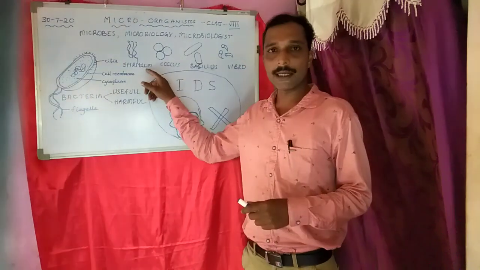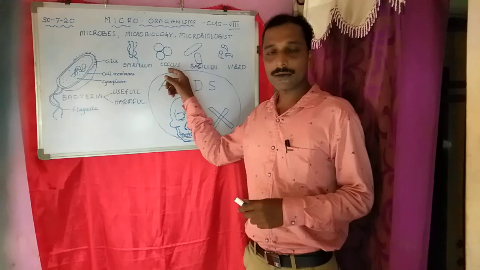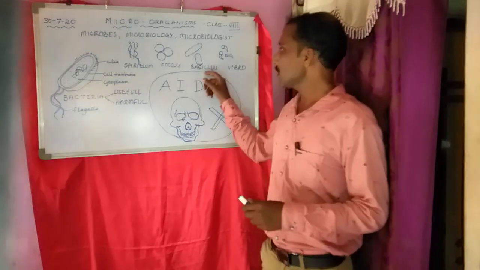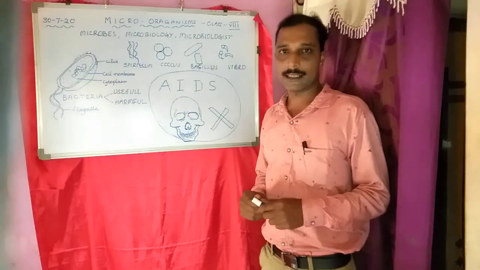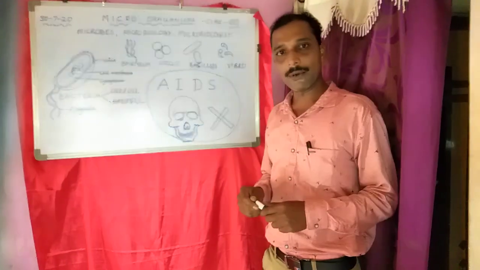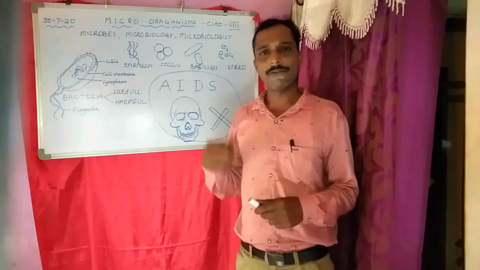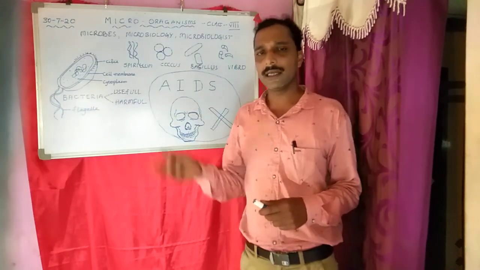Spring-shaped bacteria are called Spirillum, spherical-shaped bacteria are called Coccus, rod-shaped bacteria are called Bacillus, and comma-shaped bacteria are called Vibrio. So these are the different types of bacteria. They cause different diseases, and some bacteria are useful.